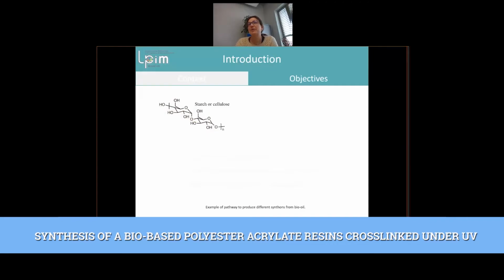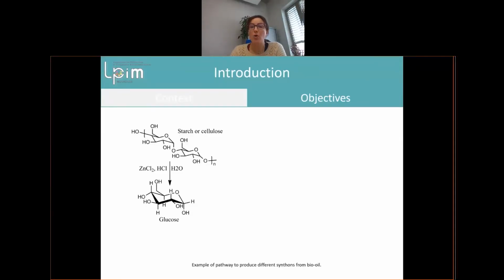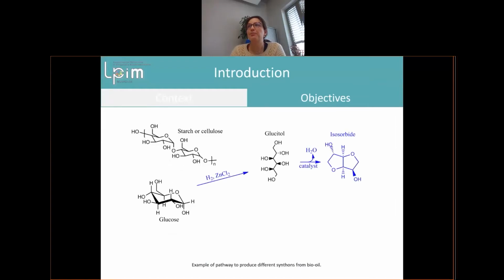Here is an example of different pathways to get some biomass monomers. For example, if we start from starch or cellulose, we can have glucose. And from glucose, we can have different monomers or molecules. For example, this way, we get glucitol, and then we can reach the isosorbide molecule. This monomer is very interesting for our polyester resin.